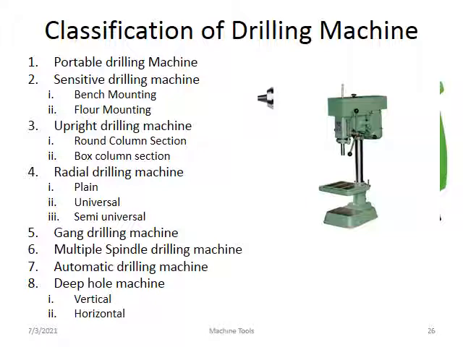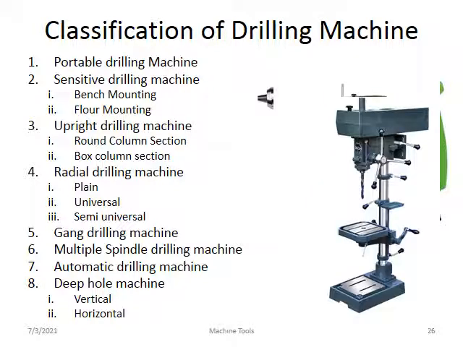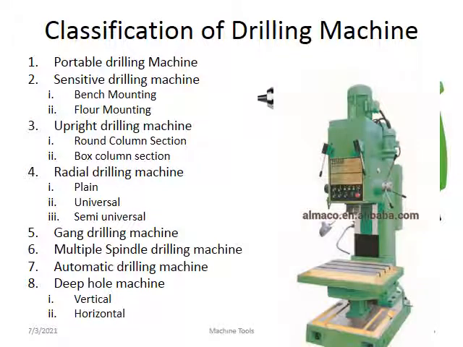The second one is the sensitive drilling machine. With a sensitive drilling machine, we can do very small jobs. This is the work table, vertical column, and base. On the work table we put the job, a very precise and small job, and you can make a hole on that workpiece. Same as this one, the sensitive drilling machine comes in bench mounting and floor mounting.